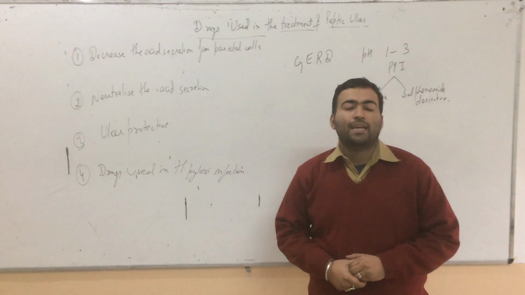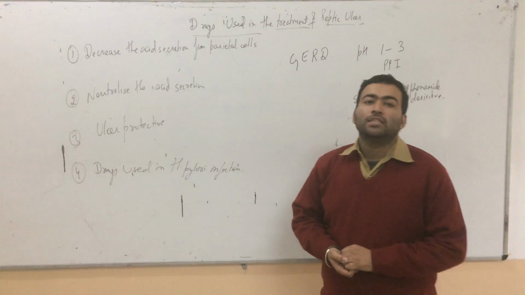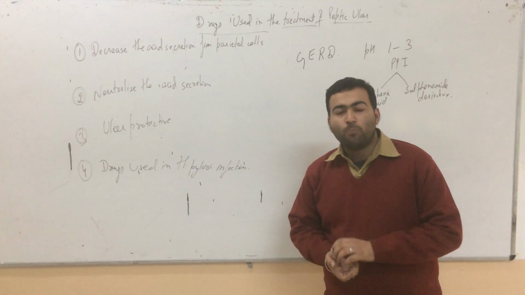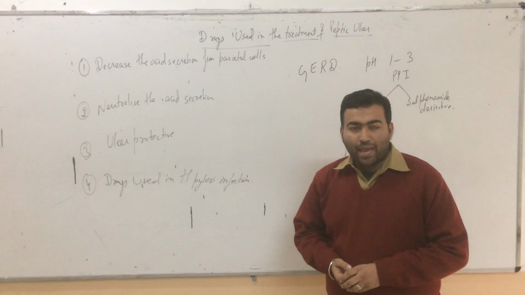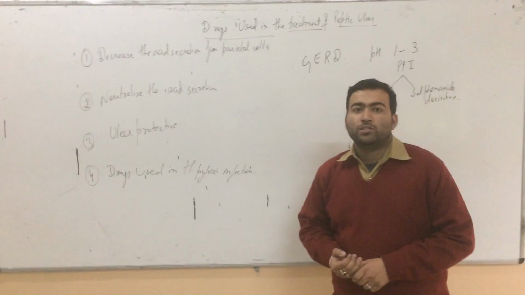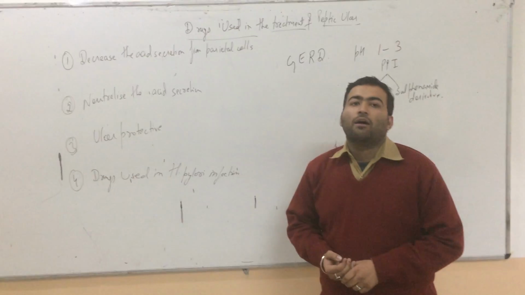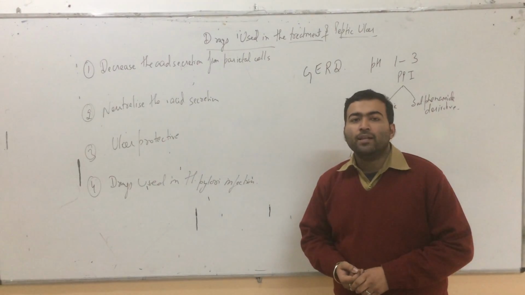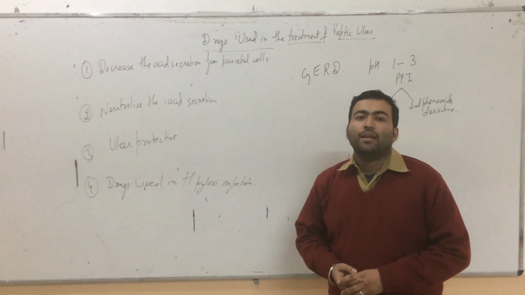So, the second drug, that is your ranitidine, is widely accepted in the market because it is 5 times more potent than cimetidine and its anti-androgenic effect, that is gynecomastia and loss of libido, will not be there. The third drug is your famotidine. The famotidine is more potent than ranitidine.